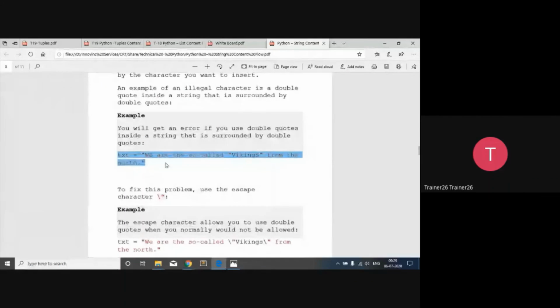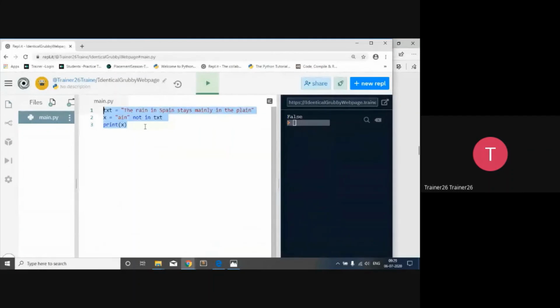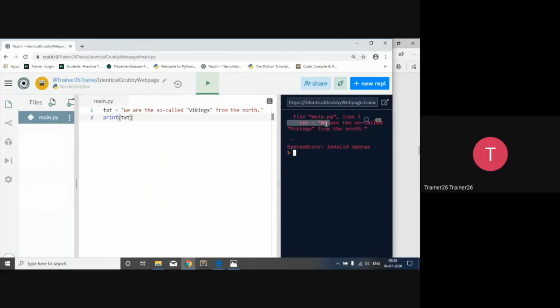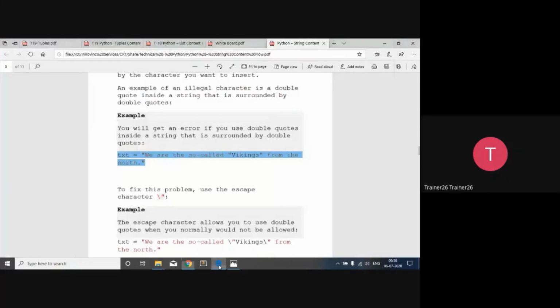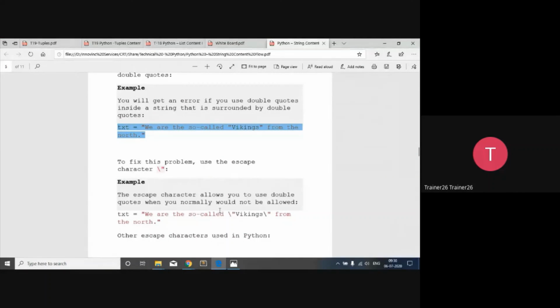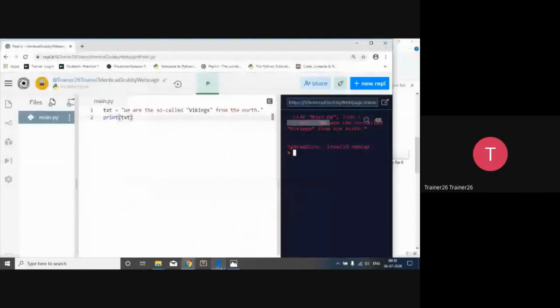I want to print this text. It says there is an invalid syntax, because I cannot give double quotes inside it. I want to print this double quote inside it. So how am I going to print it? To fix this particular problem, you have to write it in this way, that is, use the backslash escape sequence, and then after that it will ignore that part.